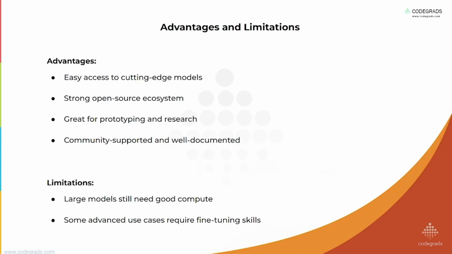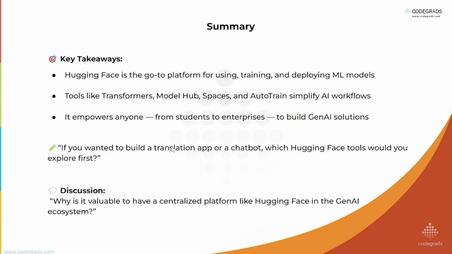Advantages and limitations. Advantages: easy access to cutting edge models, strong open source ecosystem, great for prototyping and research, and community supported and well documented. These are the advantages of any platform. Limitations: large models still need good compute, and some advanced use cases require fine tuning skills. If our task is complex and we need to fine tune on the data, then it requires fine tuning skills. The summary of the slide we are studying is that it is the go-to platform for using, training, and deploying ML models, as we have discussed. Tools like Transformers, Model Hub, Spaces, and AutoTrain simplify AI workflows. It empowers anyone from students to enterprises to build Gen AI solutions.